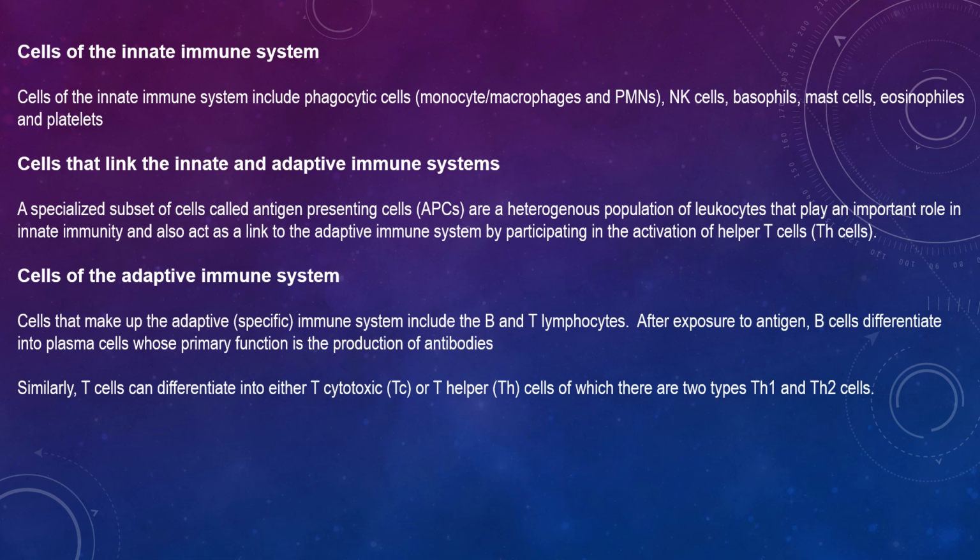NK cells, basophils, mast cells, eosinophils, and platelets. The role of these cells has been discussed previously, and the receptors of these cells are pattern recognition receptors that recognize broad molecular patterns found on pathogens.